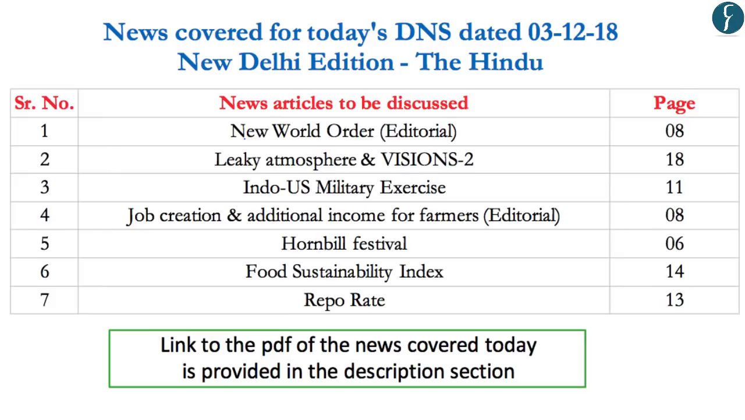Now we would be analyzing the Delhi edition of the Hindu newspaper of 3rd of December 2018, and the news that would be covered today is given on the screen, and the timestamp for the same is given in the description and the comment section given below. And so now with this, let us start with the first article.